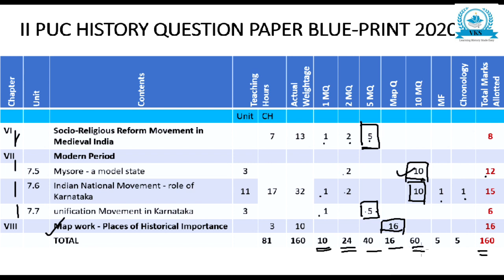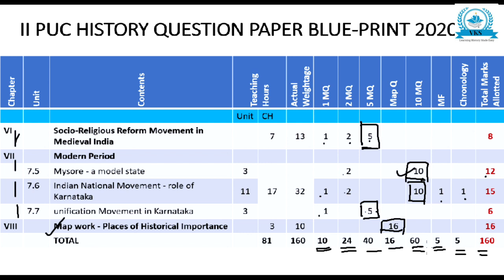Here this 60 is including the question which is given for blind candidates. So don't get confused. This is including the question given for blind candidates. Then 10 match the following, 5 marks, and chronological order, 5 marks. So this is how your marks are divided. I hope you have understood this blueprint very clearly.